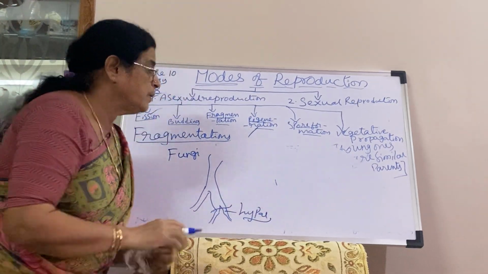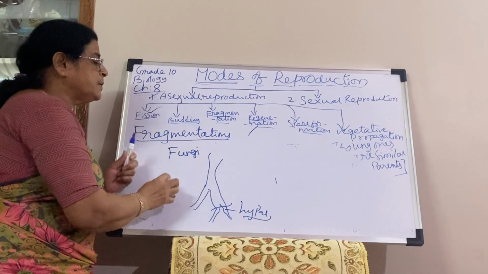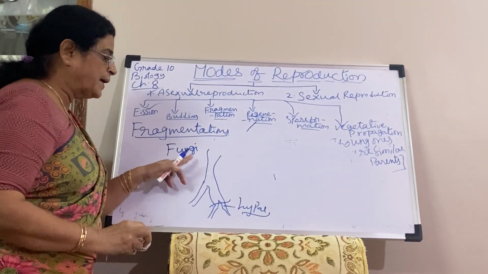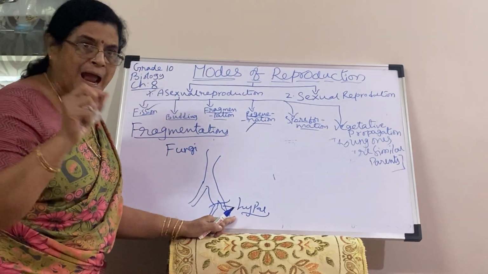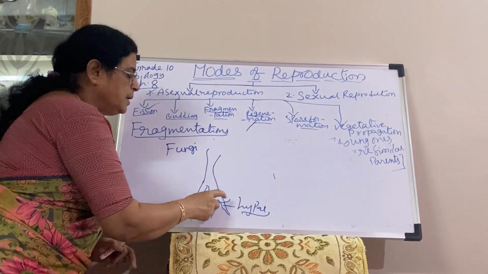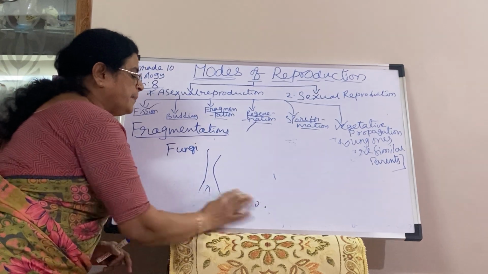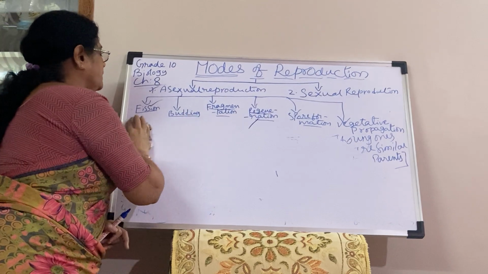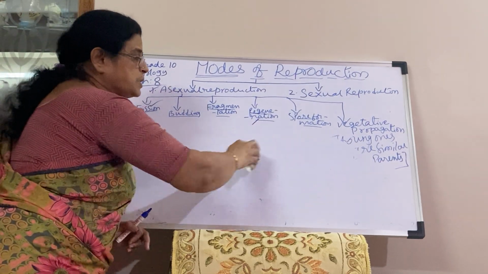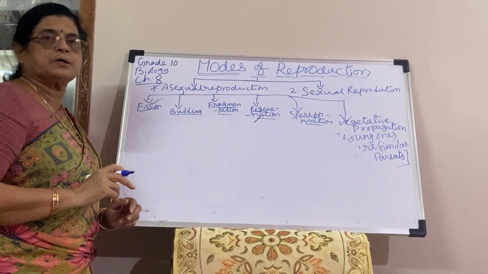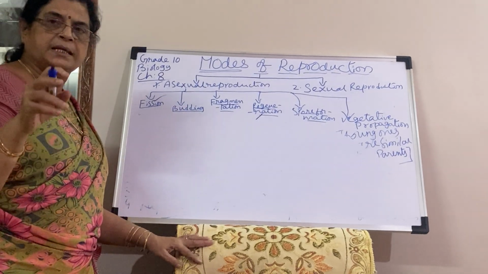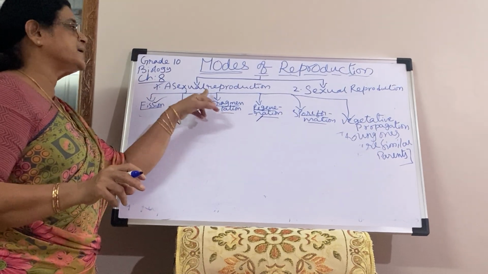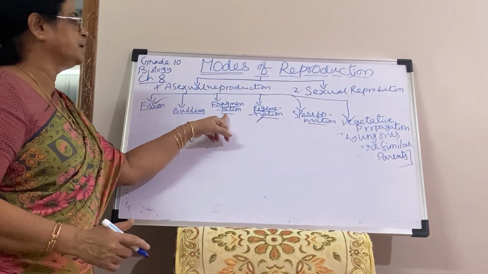So in algae we observe fragmentation, and in fungi also. Fragmentation is mostly observed in filamentous algae and in some cases in fungal hyphae. This is the third type of asexual reproduction in lower organisms.